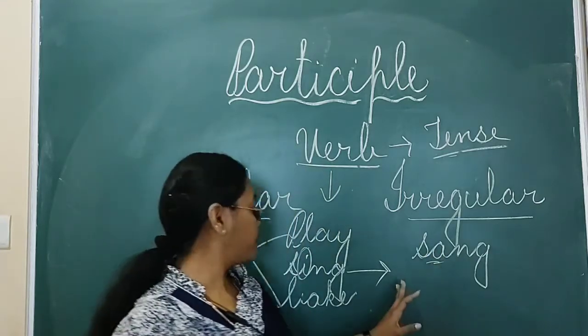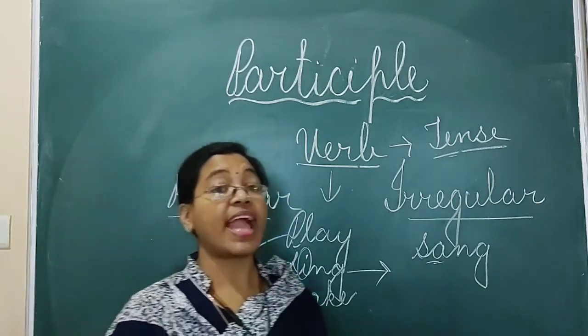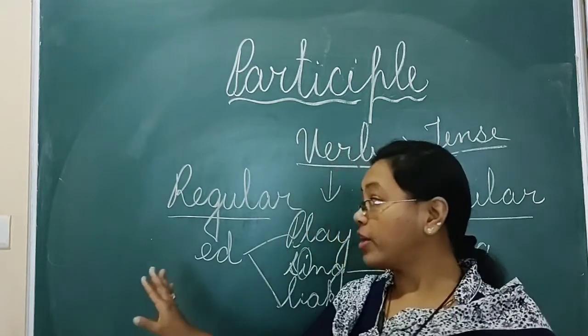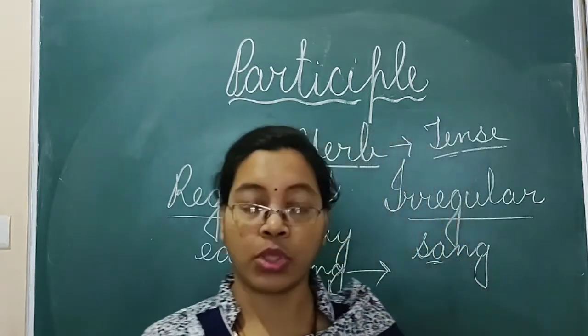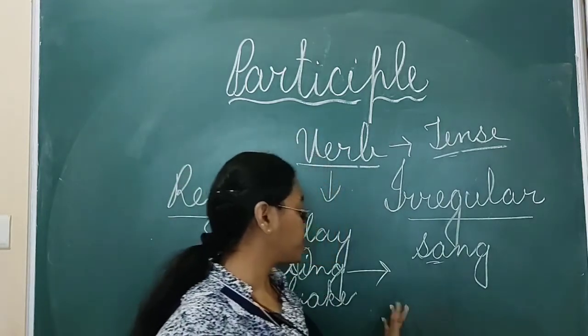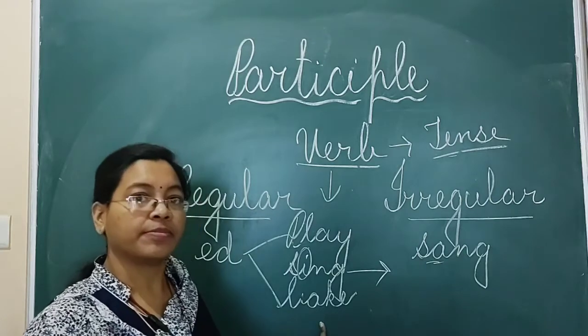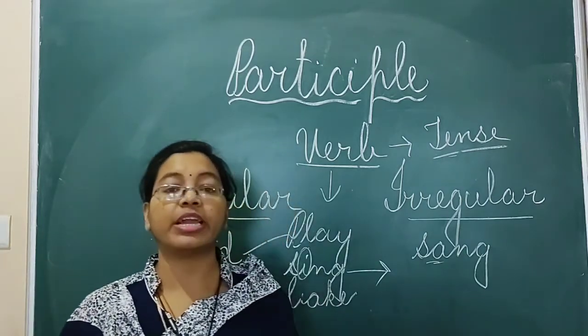If I say dance, if we put danced, it will become regular verb, because we have used only ed. But here eat, if I say the word eat, when we are changing into the past tense, it will become eaten.